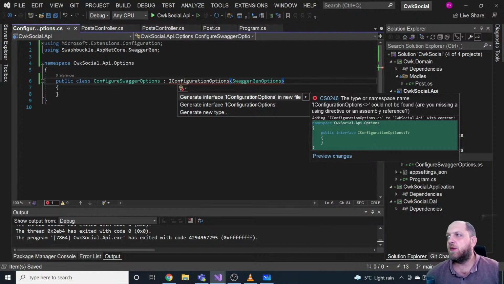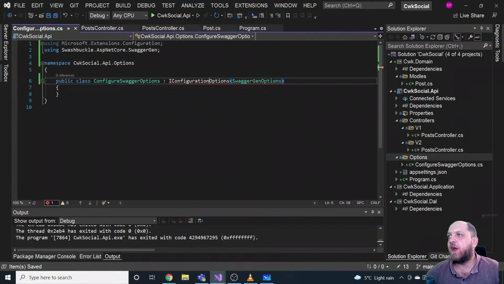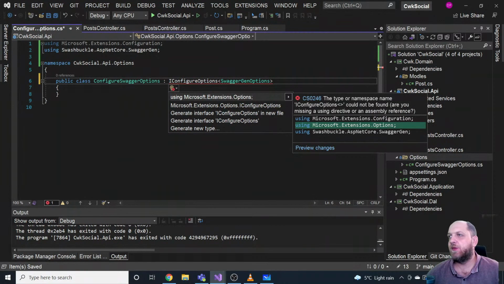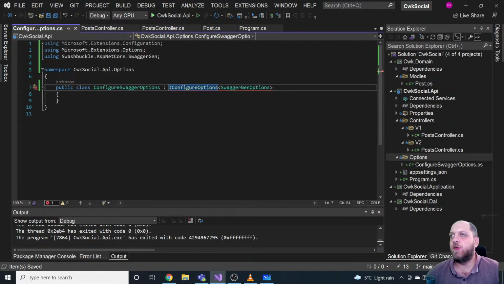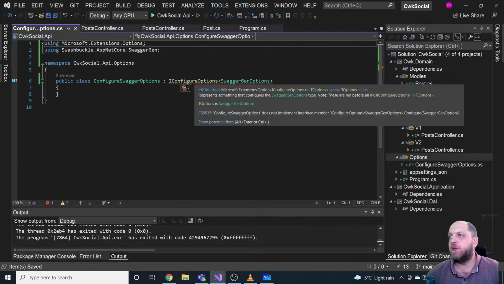Why is it not? It's not configuration, it's configure. Okay, and now yes, that's it. Microsoft extensions options, this is the one that we need. Cool. Okay, so right now we just have to implement the interface.